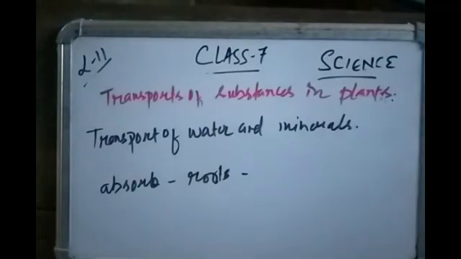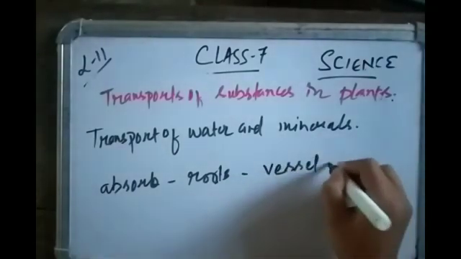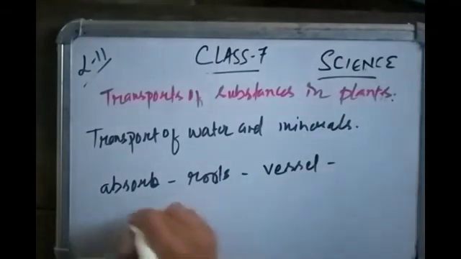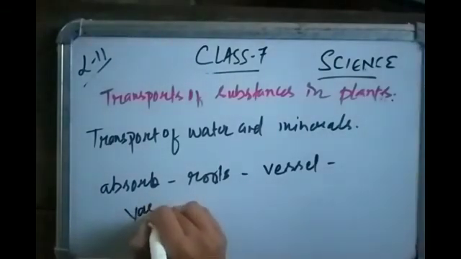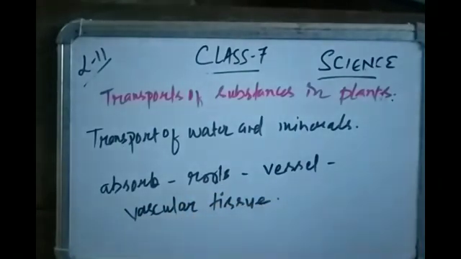Plants have pipe-like vessels to transfer water and nutrients from the soil. The vessels are made of special cells, like blood vessels. The special cells form the vessels, which are called vascular tissue. The vascular tissue for the transfer of water and minerals in the plant is called the xylem.